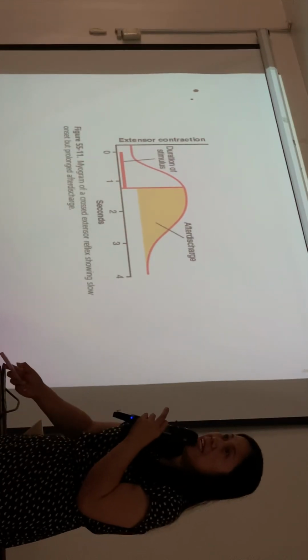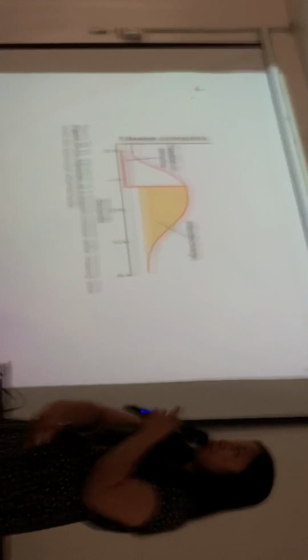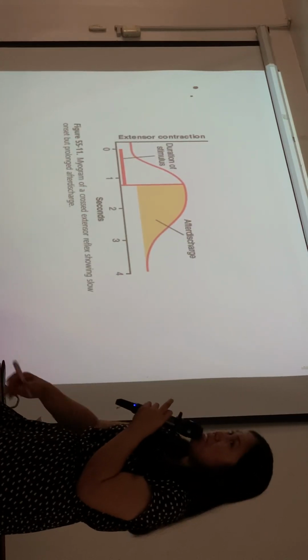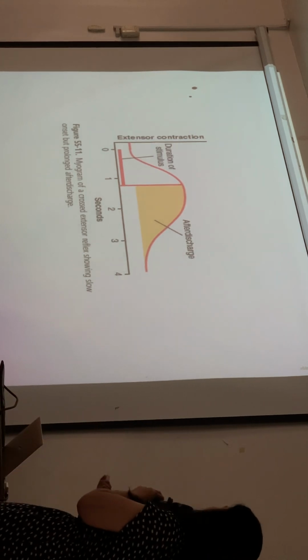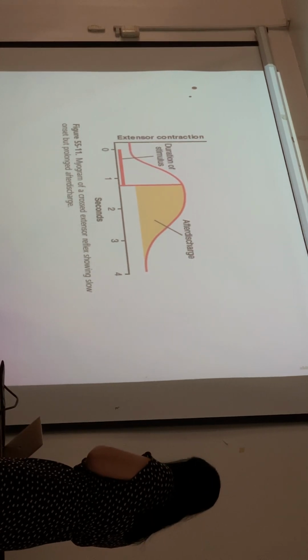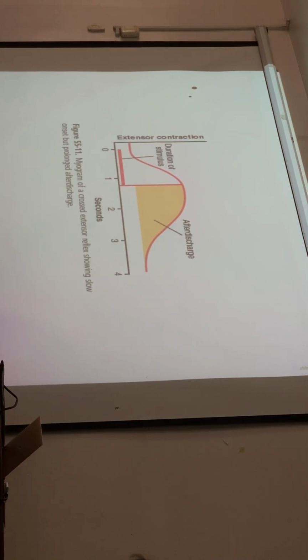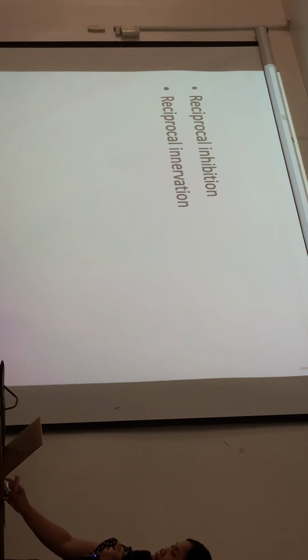So you can support your weight. For example, if you withdraw it, you can still support. It doesn't easily go away. Okay? The after discharge is prolonged. And that's for the cross extensor reflex.